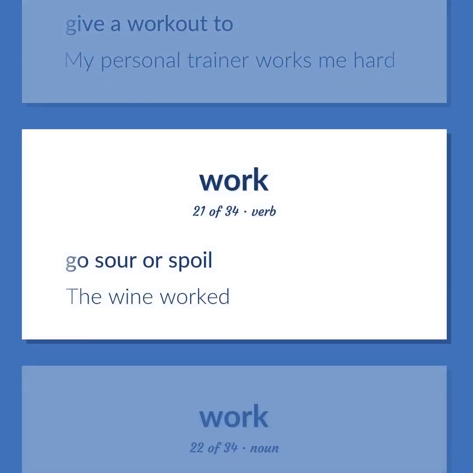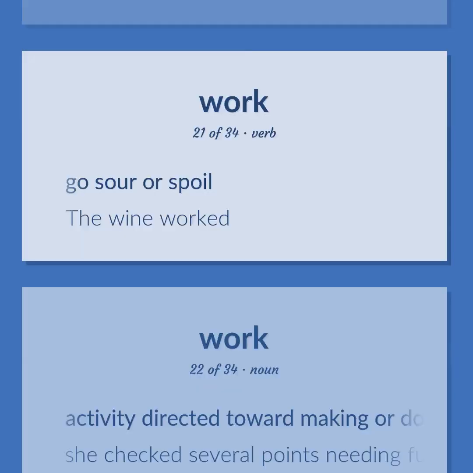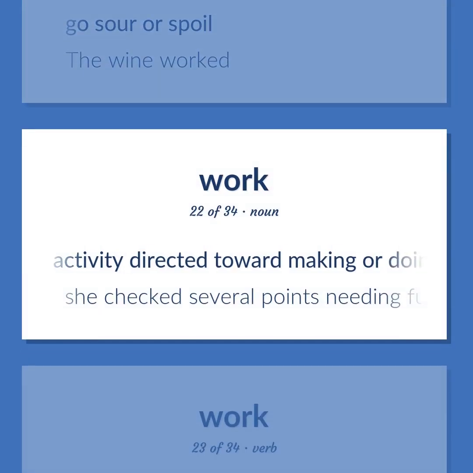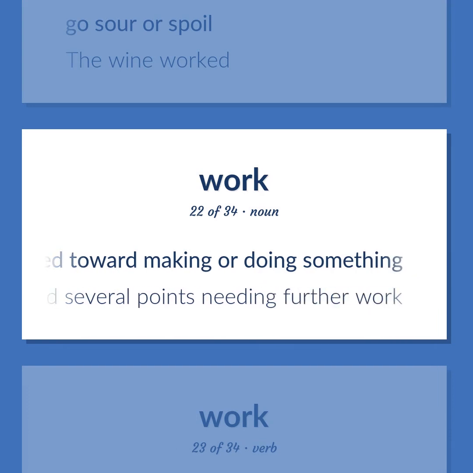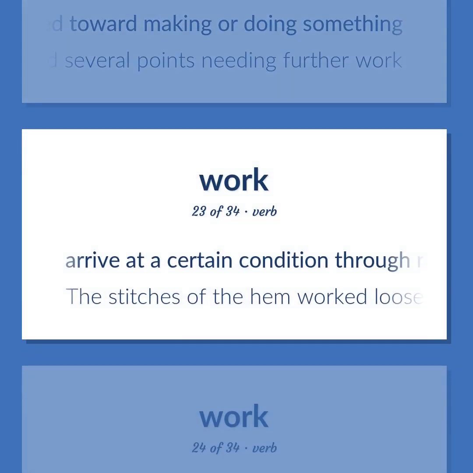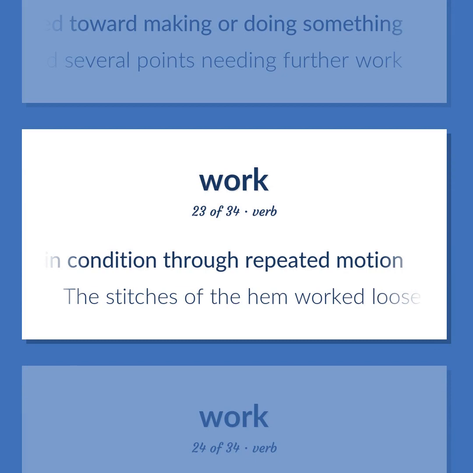Go sour or spoil. The wine worked. Activity directed toward making or doing something. She checked several points needing further work. Arrive at a certain condition through repeated motion. The stitches of the hem worked loose after she wore the skirt many times.